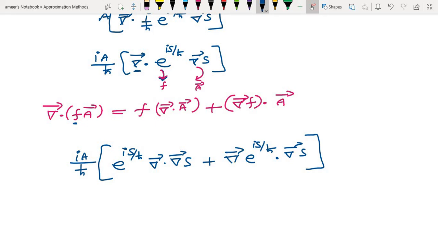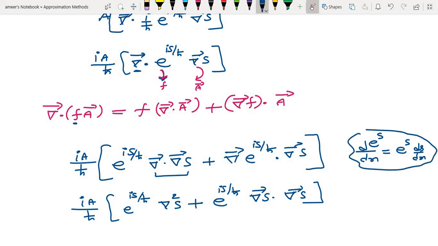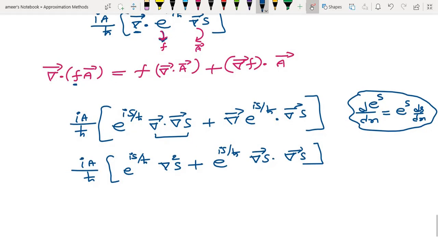So now this term will become i a by h cross, this will be del square s, plus e power i s by h cross, then like d by dx, s will be there, the chain rule. So be careful. Something like d by dx of e power s, e power s comes as it is and again ds by dx comes, the chain rule. So now this will become i a by h cross.